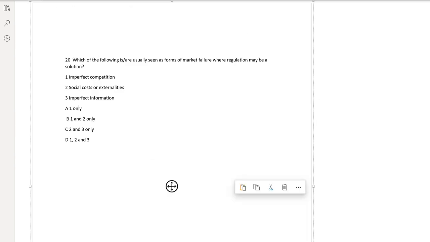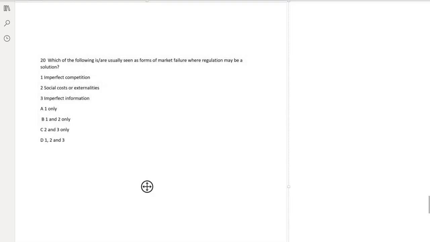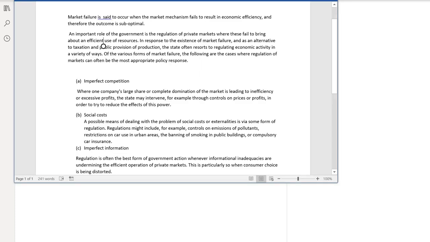The last MCQ is: which of the following is or are usually seen as forms of market failure when regulation may be a solution? Imperfect competition, social costs or externalities, imperfect information. Actually, all of these are forms of market failure. Okay, what is market failure actually? Let's discuss.